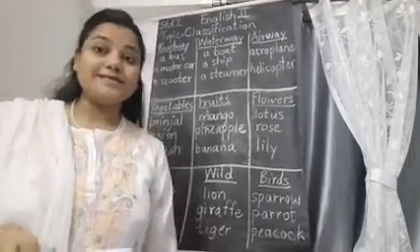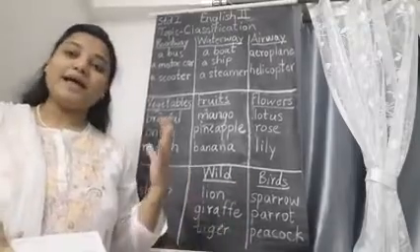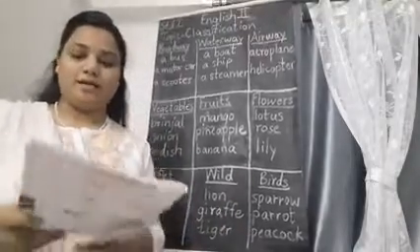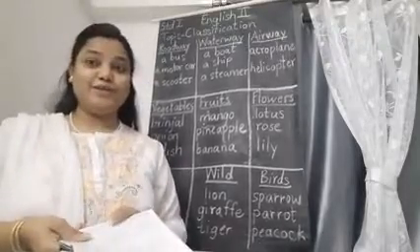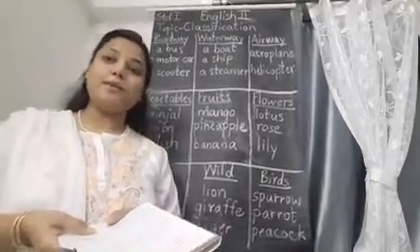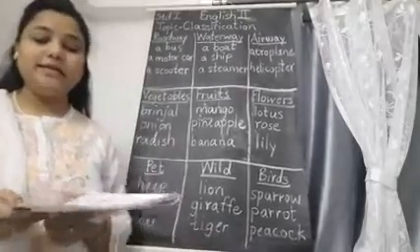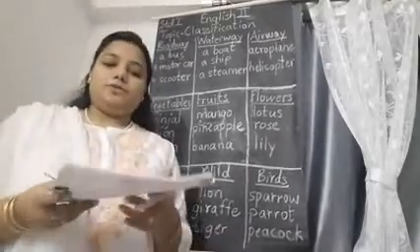Then peacock is a bird, beautiful bird, our national bird of India. And the last one is tiger. Tiger is a dangerous animal and it's a wild animal, so it will go in wild animal column.